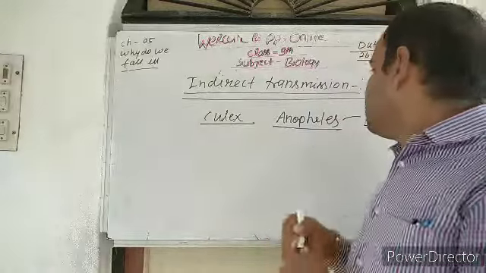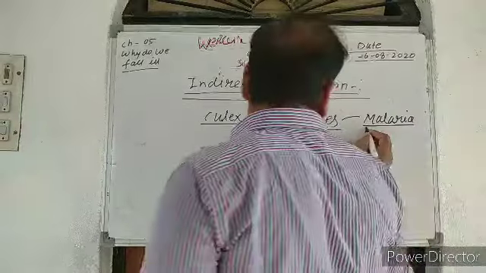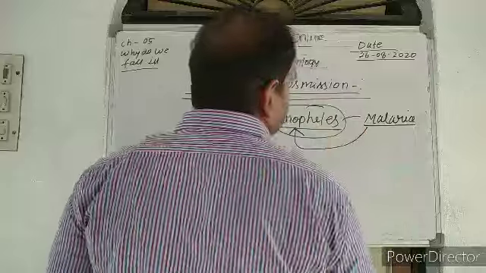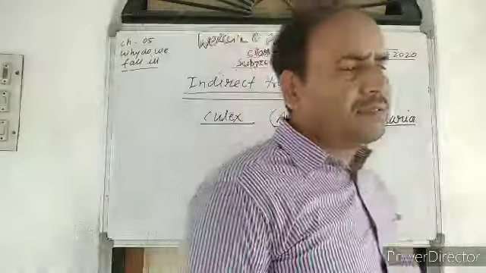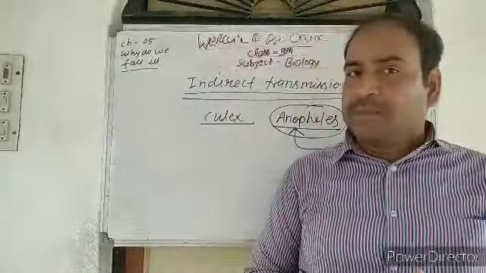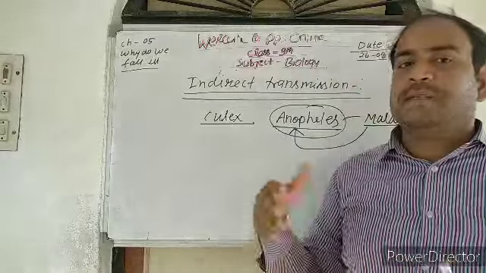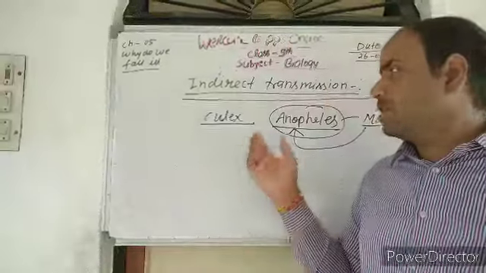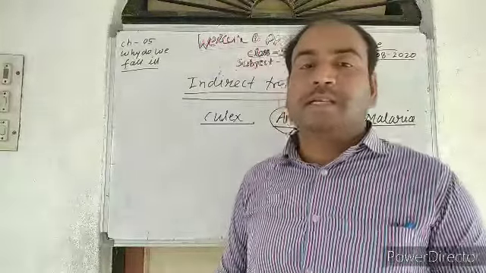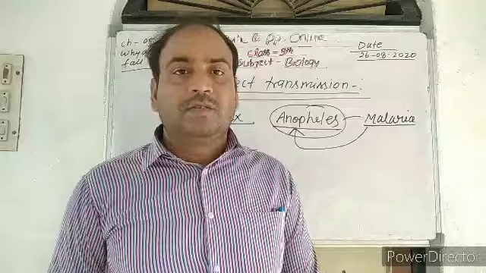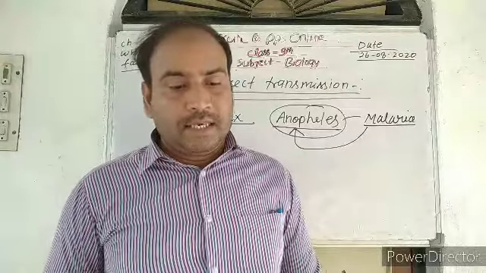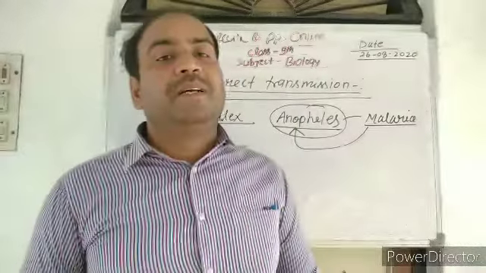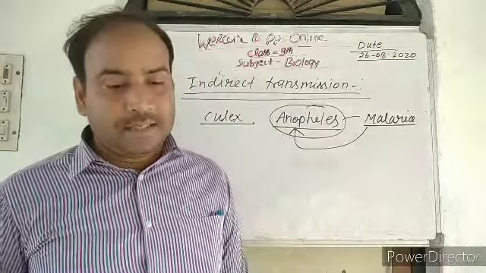So malaria can be transmitted from an Anopheles mosquito when it bites an infected person, and then after, if it bites a healthy person, the malaria pathogens can enter our body and we get infected with malaria. It may be difficult to understand, but the intermediary agents play a very important role in transmitting the disease.